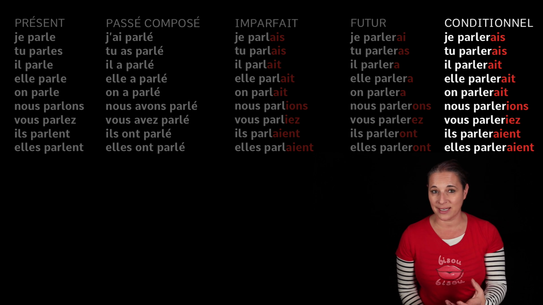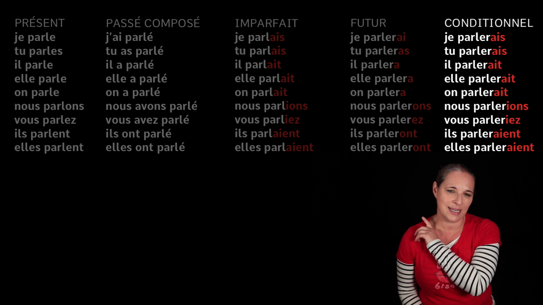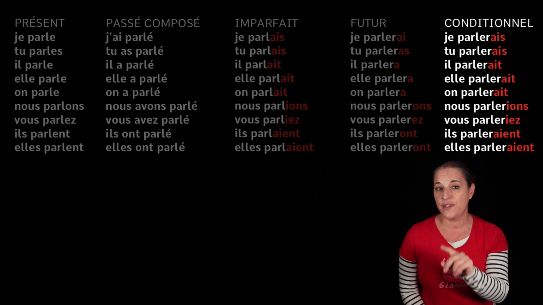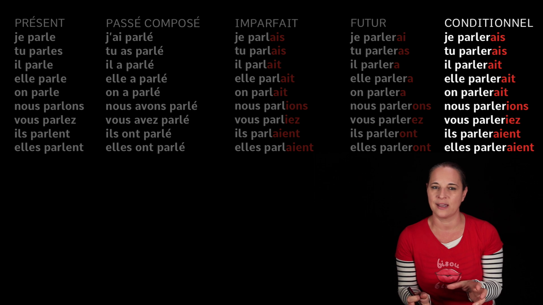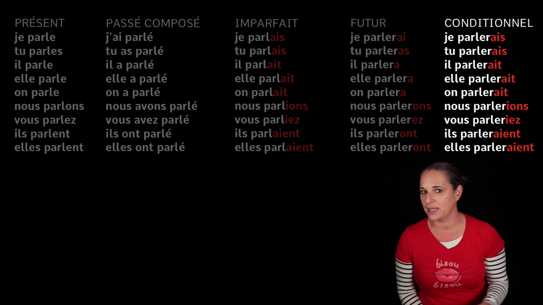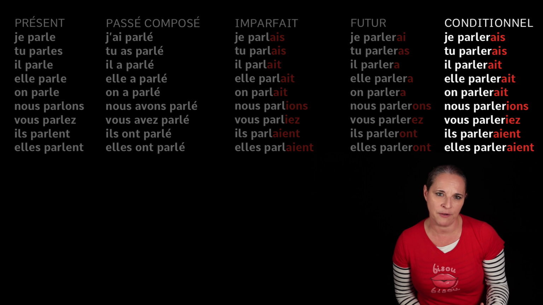Can you see the pattern here? Can you see that we are using exactly the same endings as the imperfect? Can you see that? Except that we have kept the whole verb this time, okay? We did not just drop the ER the way we did it for the imperfect.